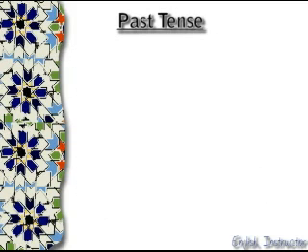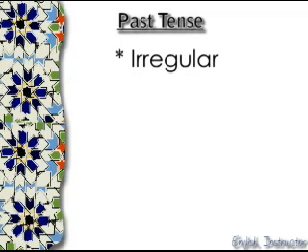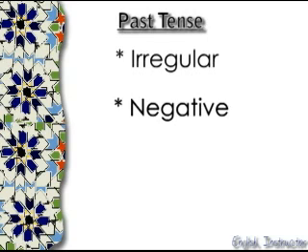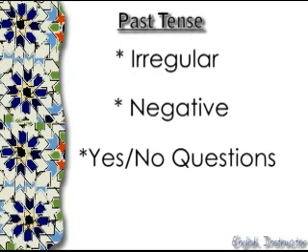Well, I hope you learned something in the irregular past tense. Let's have a little quick review, shall we? We studied three important parts. First, the irregular, like do, did, go, went, see, saw, eat, ate. We also studied the negative, such as I didn't tell a lie, or she didn't buy new clothes. And at last we have yes/no questions in the past tense. Well, I hope you learned something today.